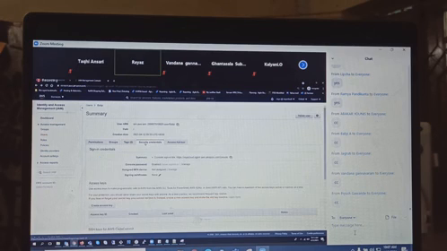And next here is security credentials. Before coming to security credentials, let's go back here.